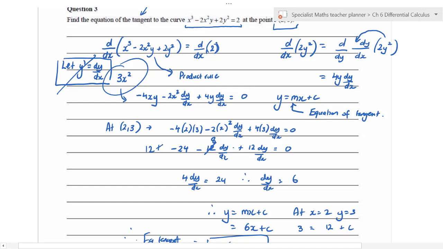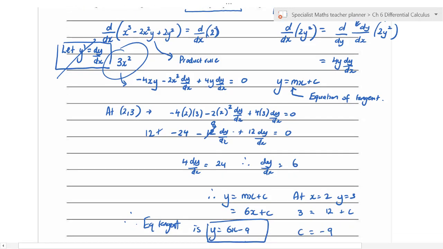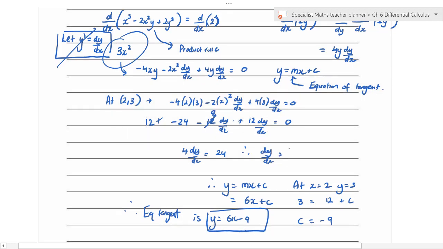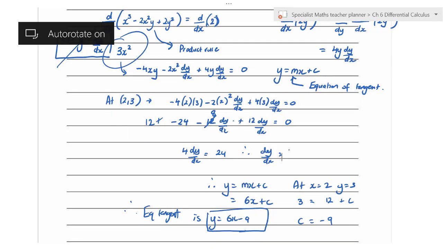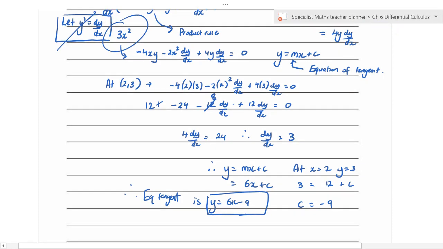Okay, like so. So what we've got is we've still got 4 dy/dx, but what we have is 4 dy/dx is equal to 12. Yes, 4 dy/dx, so dy/dx is equal to 3, like so. Can you believe I didn't actually bring that down? Quite easy to do. Okay, so 4 dy/dx is equal to 12.